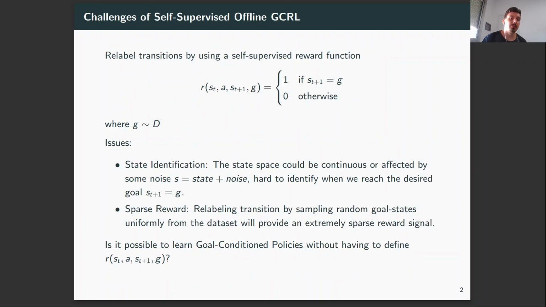Previous work tried to learn in this setting by using offline reinforcement learning and by relying on a self-supervised reward function and relabeling transitions. The self-supervised function gives a +1 reward when we transition to the goal state and a 0 otherwise. And goal states in this setting are simply sampled as states in the dataset.